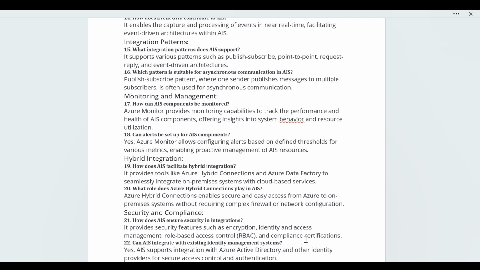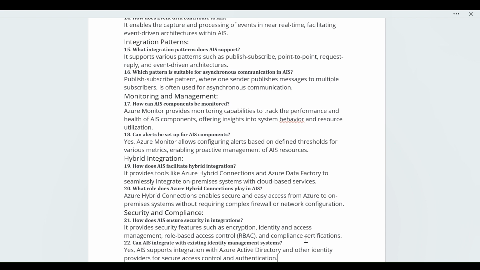Next question we have is hybrid integrations. Before that, I think most of the monitoring and major services cover the main definition over there. Next we have hybrid integration. On that, how does AIS facilitate the hybrid integration?